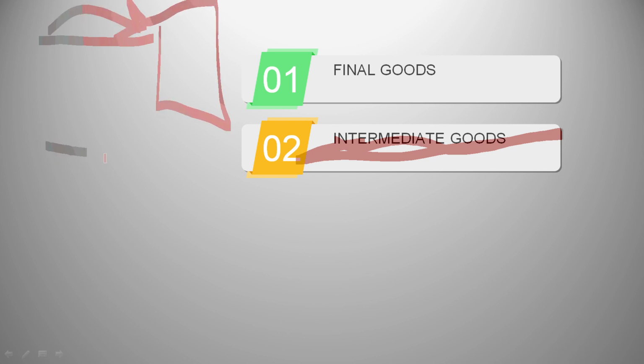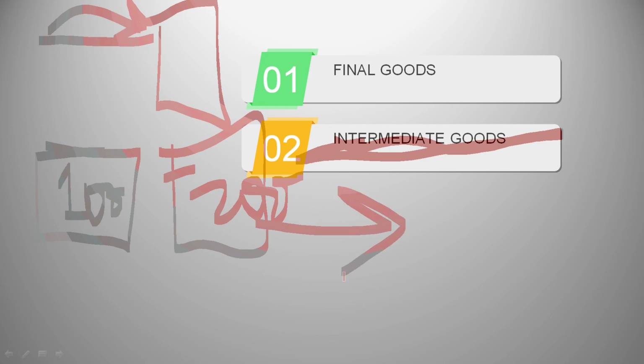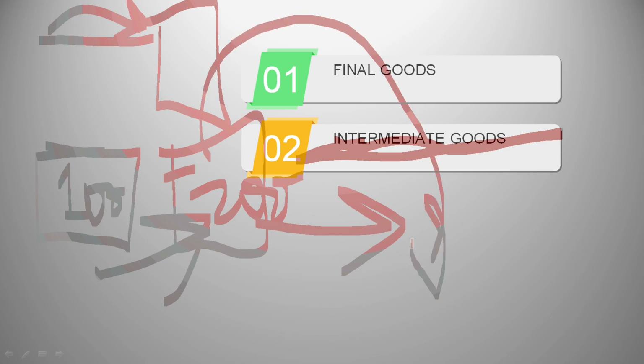Or let's say a retailer bought a shirt from a wholesaler for rupees 100, and then he is going to sell it in the market for rupees 200. So value is still to be added by him, because if the consumer buys it from him, then it becomes a final good. But right now, if the retailer has got it, then it's still an intermediate good, because he is going to add his own value and then sell it in the market. He's not doing any sort of charity here, that he'll sell it for the same money that he got it from the wholesaler.